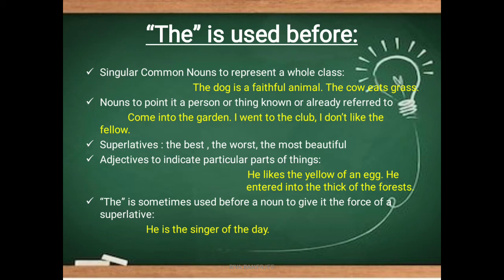With superlatives, the best, the worst, the most beautiful. With adjectives to indicate particular parts of things, like he likes the yellow of an egg. He entered into the thick of the forest. Now, the is sometimes used before a noun to give it the force of a superlative, like he is the singer of the day, he is the Shakespeare of our class, or he is the Einstein of our class. In that way, you are giving the force of a superlative.